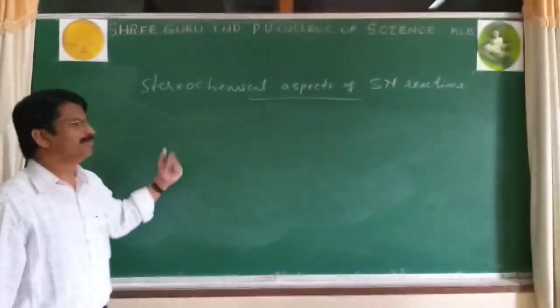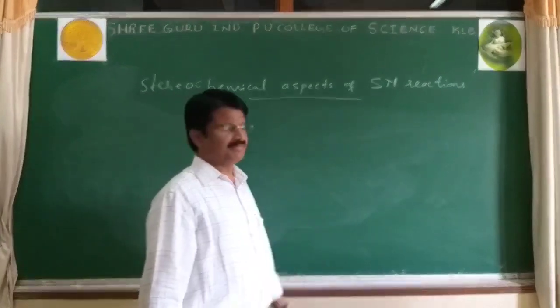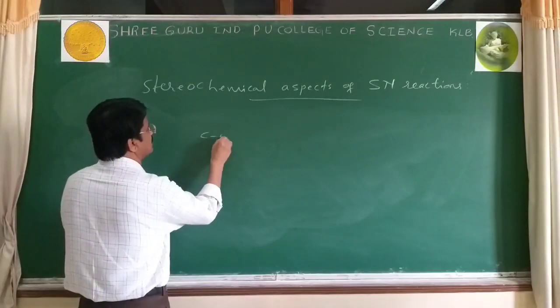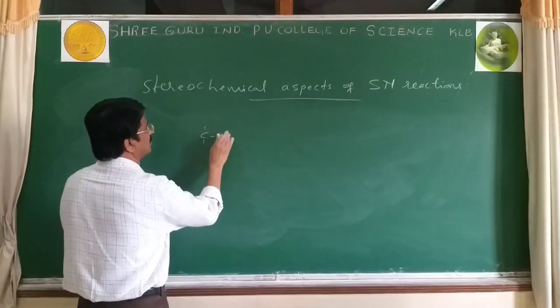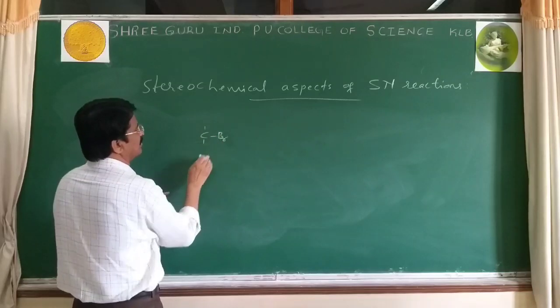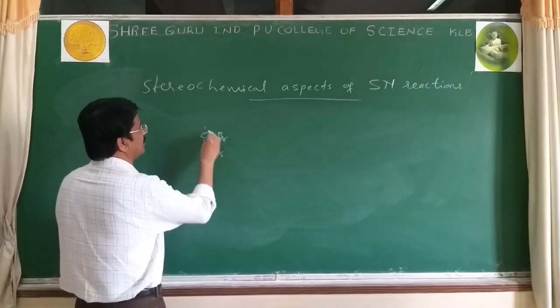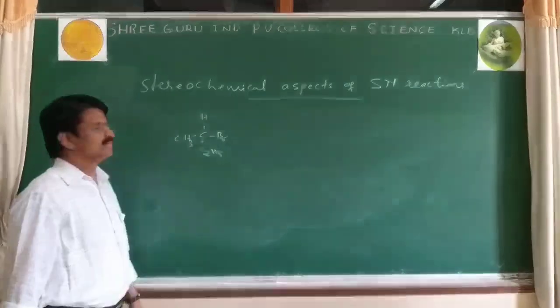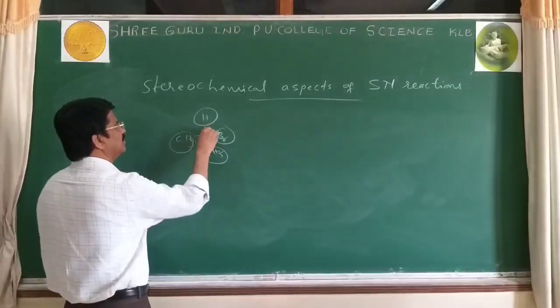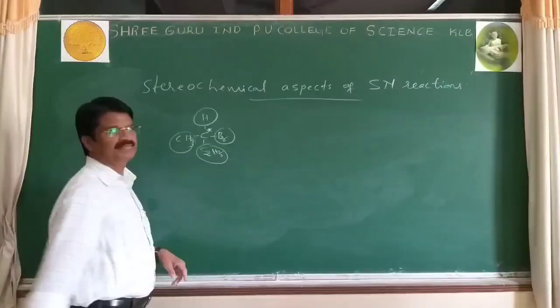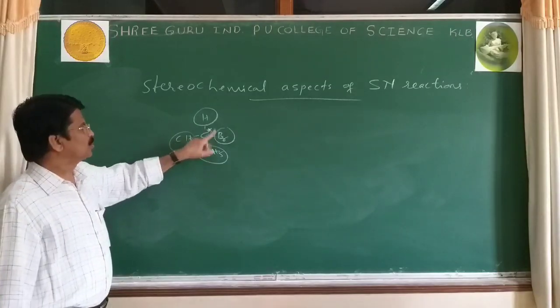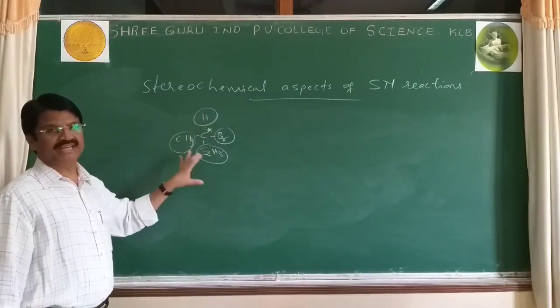Whenever we prepare some compounds in the laboratory, for example you take CH3CHBrC2H5. Now it is said to be optically active because there is a chiral carbon. Carbon 1, 2, 3, 4. 2-bromobutane.